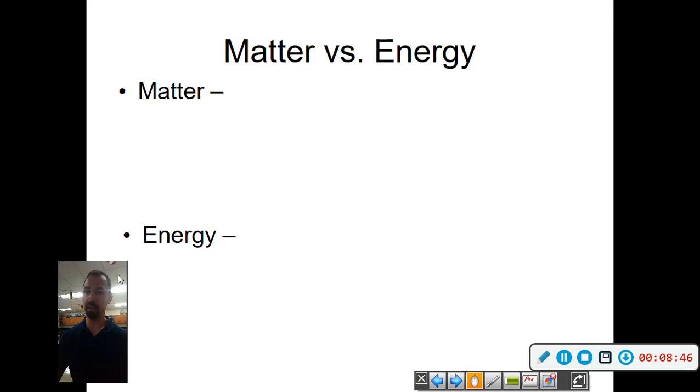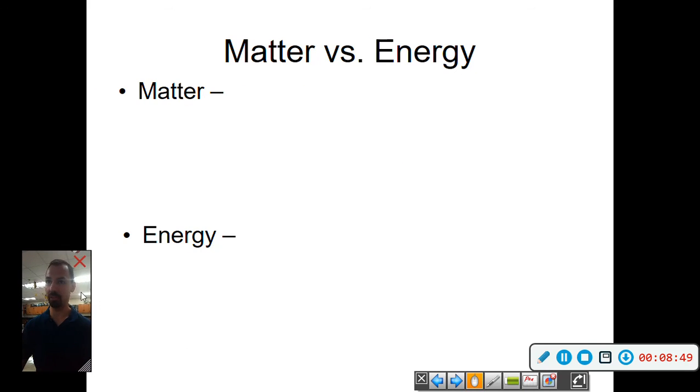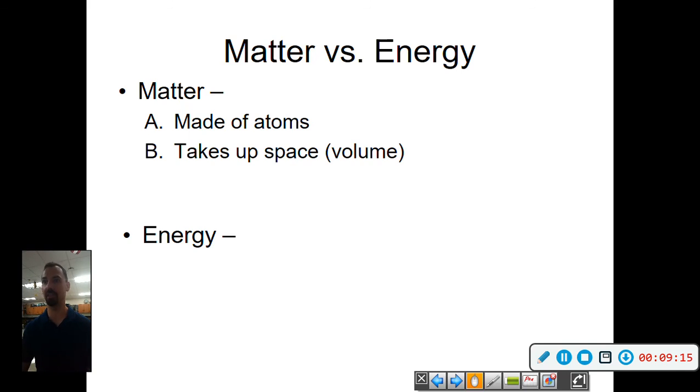Lastly, this is something mentioned in the chapter. What's the difference between matter and energy? Matter is made up of atoms. Sometimes it's tangible, sometimes you can feel it. Sometimes air, obviously, is matter also. It's made of particles, whether it's a solid, liquid, or a gas. It takes up space, volume. That's how you know you have matter.